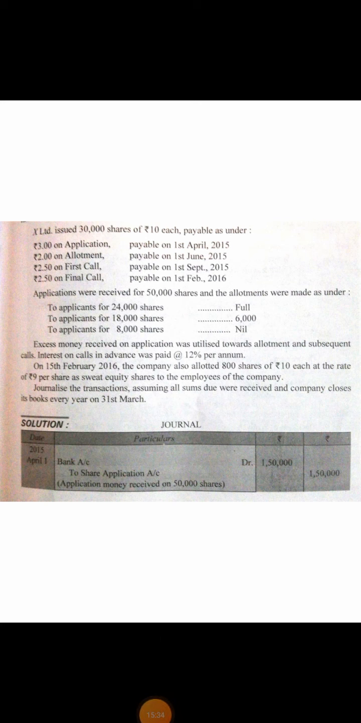So from April, there are two things to keep in mind, that it is a case of calls in advance. Clear? And calls in advance means when you receive the call money before the due date of the call. Clear? So first call is to be due on 1st September. Final call is to be due on 1st February. It means the shareholder have paid the money before 1st September or 1st February. Clear? Application money was received on 1st April. So first we have passed the journal entry of receiving application money on 1st April.